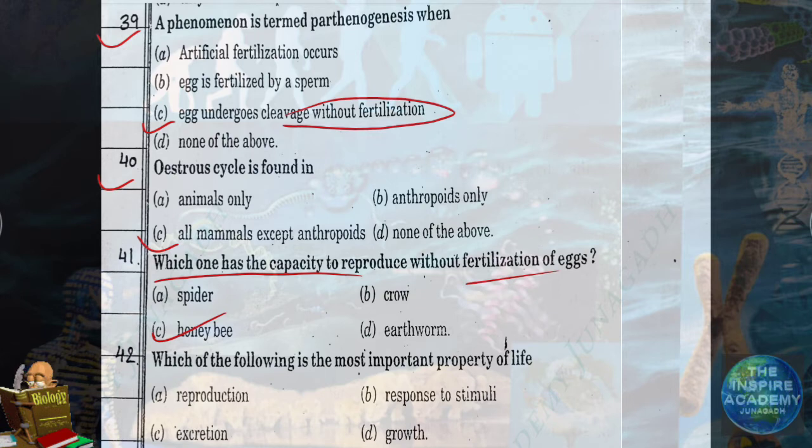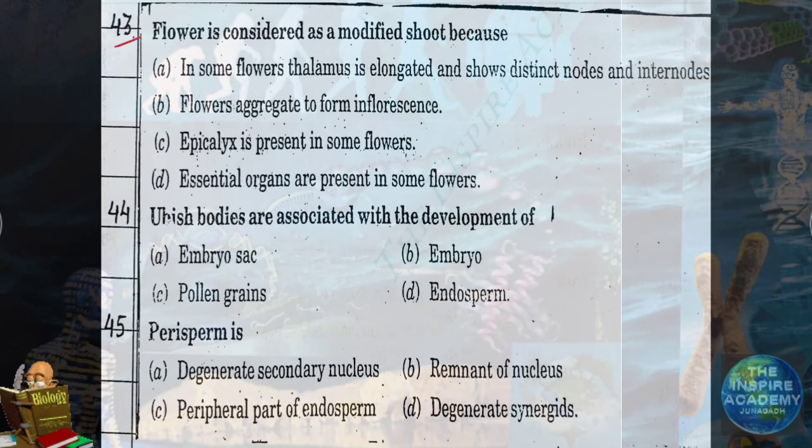Question number 42. Which of the following is the most important property of life? Reproduction. It ensures continuity of species. Question number 43.